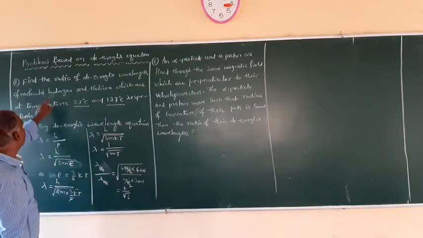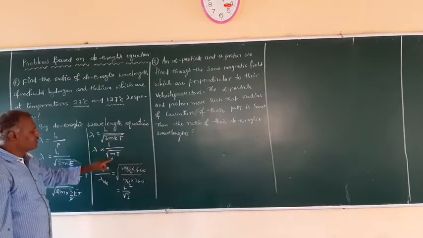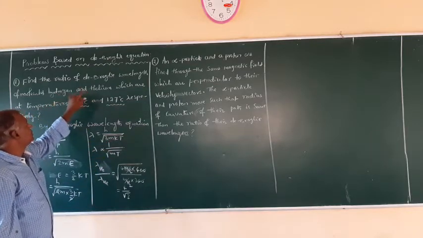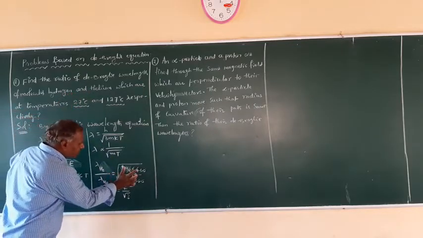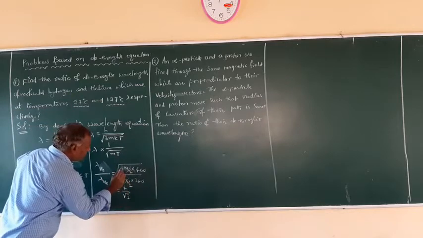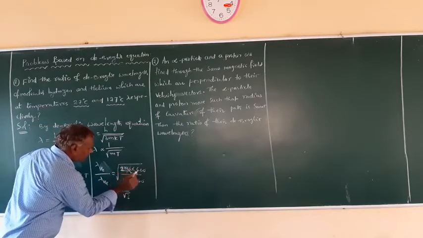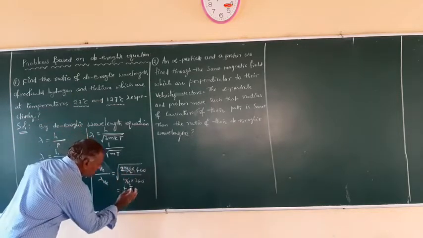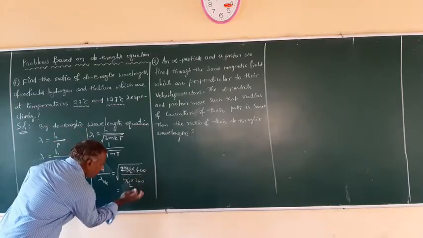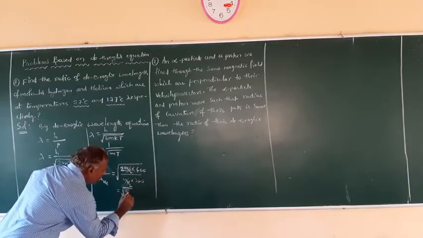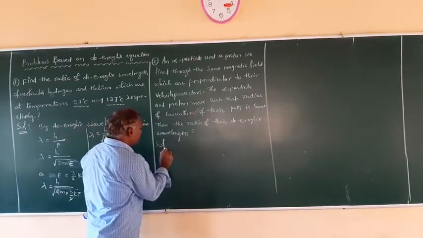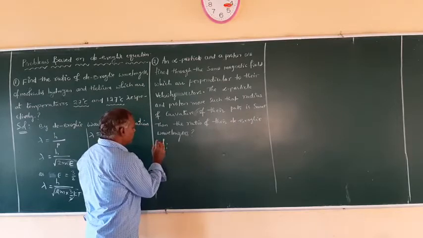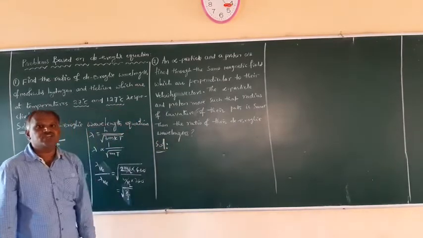And here, what is the relation between these masses? That is important. The mass of helium is double that of hydrogen, so here it is not 4 times, it is 2 times. So then the answer becomes root over 8 by 3. The answer is root over 8 by 3. The mass of helium is double the mass of hydrogen because it exists as H2.